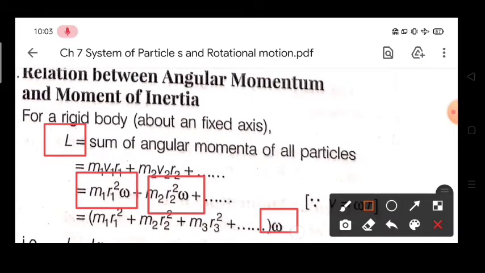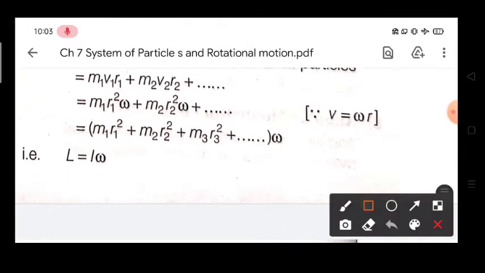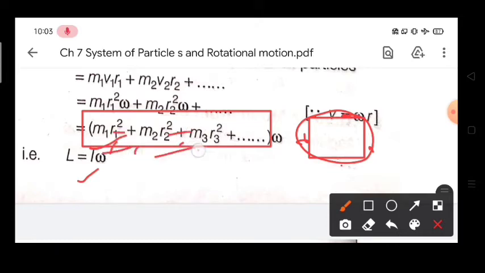Now take omega common, what will you get? You will get m1 r1 square plus m2 r2 square plus m3 r3 square, and so on. So what is this? You know, this is the moment of inertia of the whole body, not of any single particle. So we will write I. Individual moments of inertia are added up, I1, I2, I3, etc.